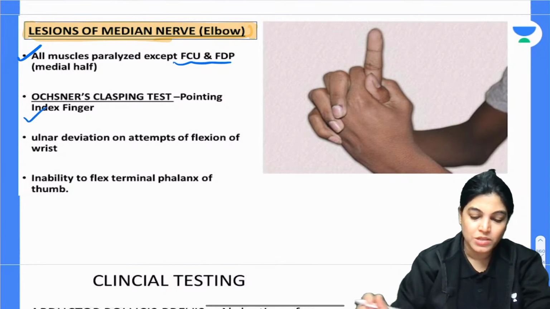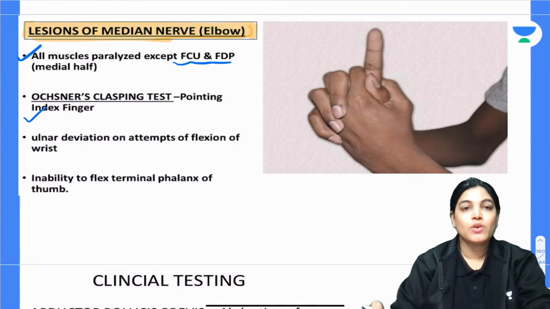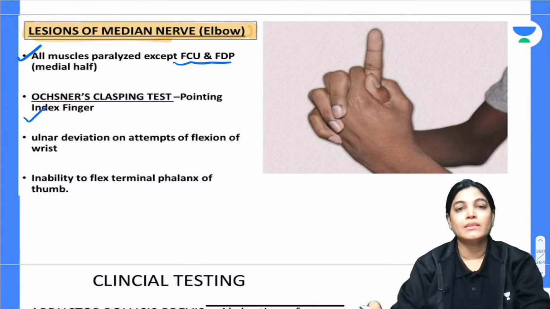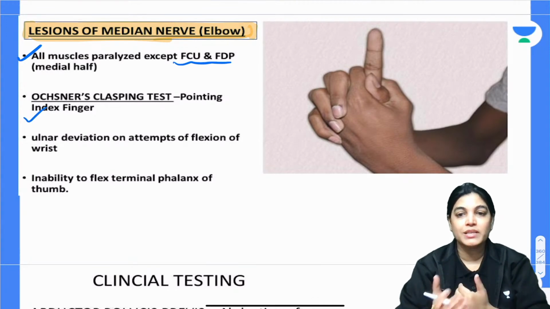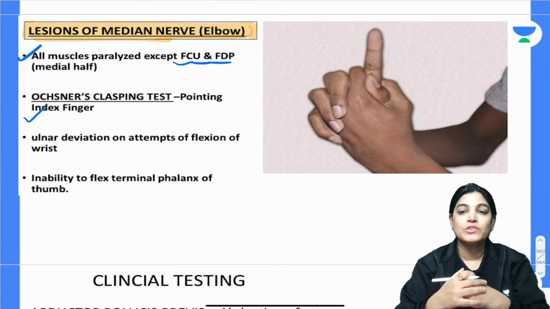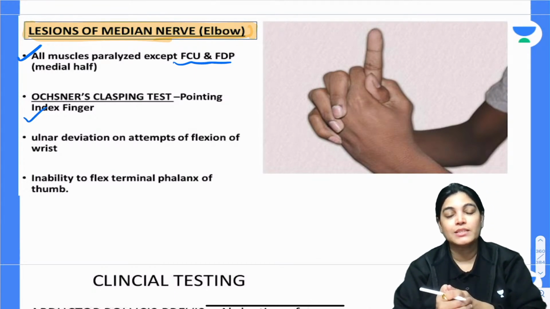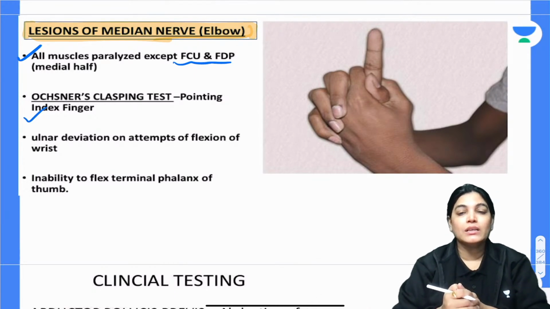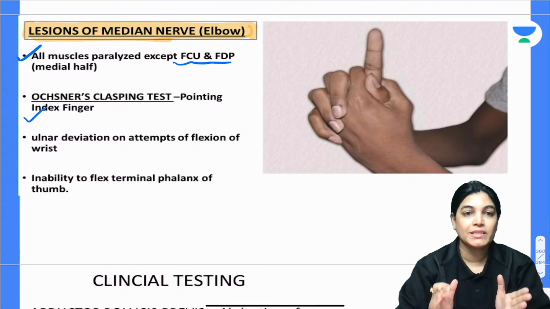When we are talking about Ochsner's clasping test, the case will be of pointing index finger. Generally we know that the flexor group of muscles is getting innervation from the median nerve, so the flexion action is gone. Flexor digitorum superficialis and the lateral half of the flexor digitorum profundus are getting innervation from the median nerve. So the fingers are not able to bend or flex, and this condition is called Ochsner's clasping test, which is positive in median nerve injury.